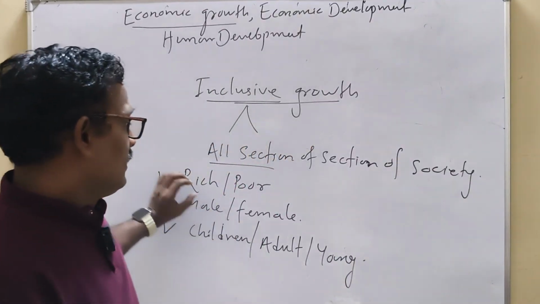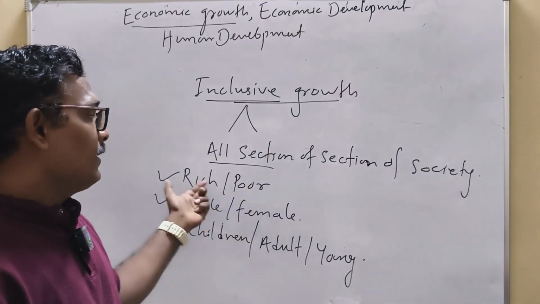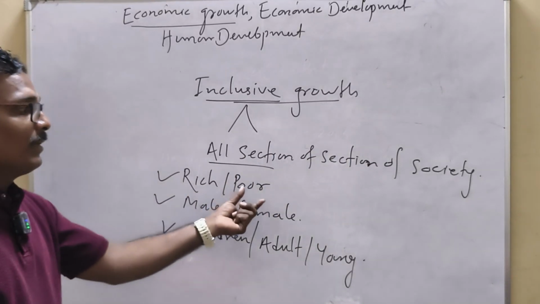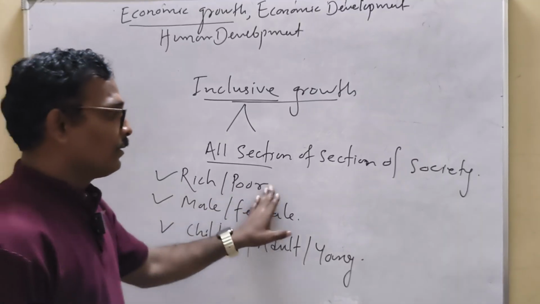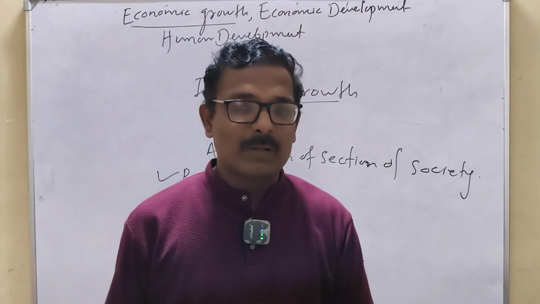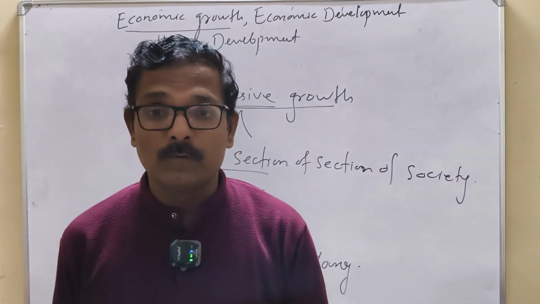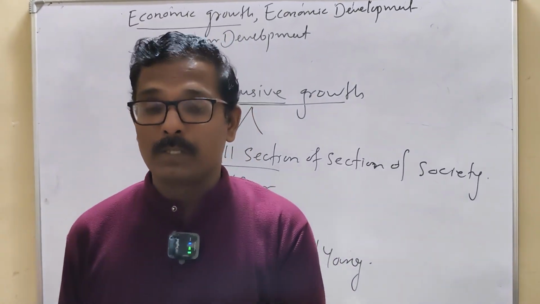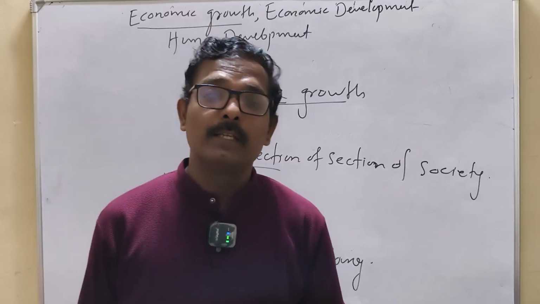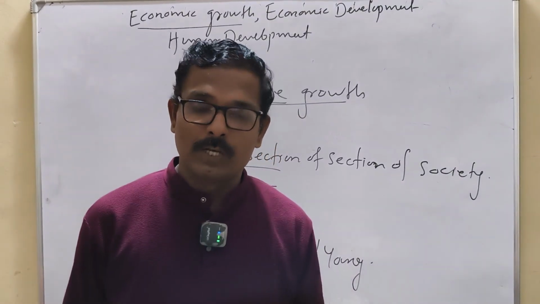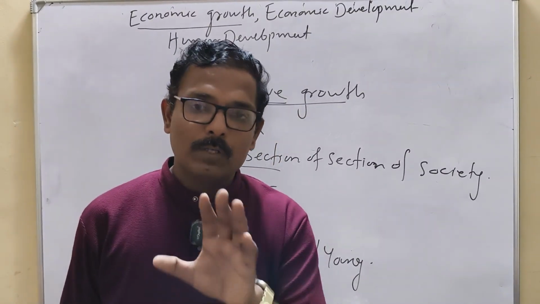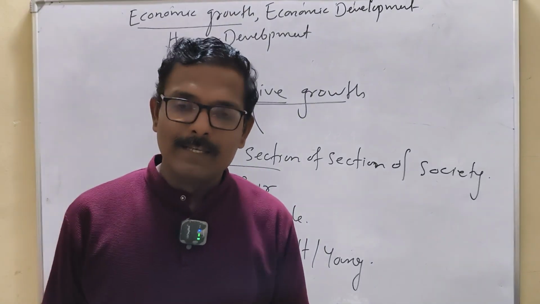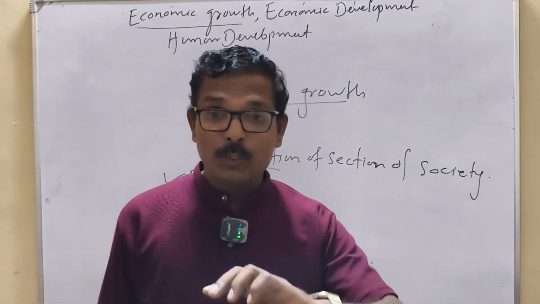If you see the last 80 years of our development history, one of the highest economic disparities exists in Indian society. More than 70% of our wealth is held by just 10% of the population, and this is not our number. Actually, the government has released such data. So it is a very huge disparity.